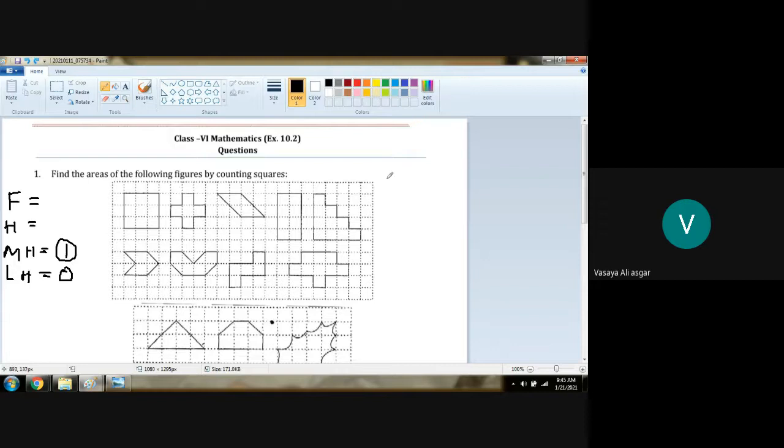If it is 4 half square, now we have to count. Different shapes are given here.